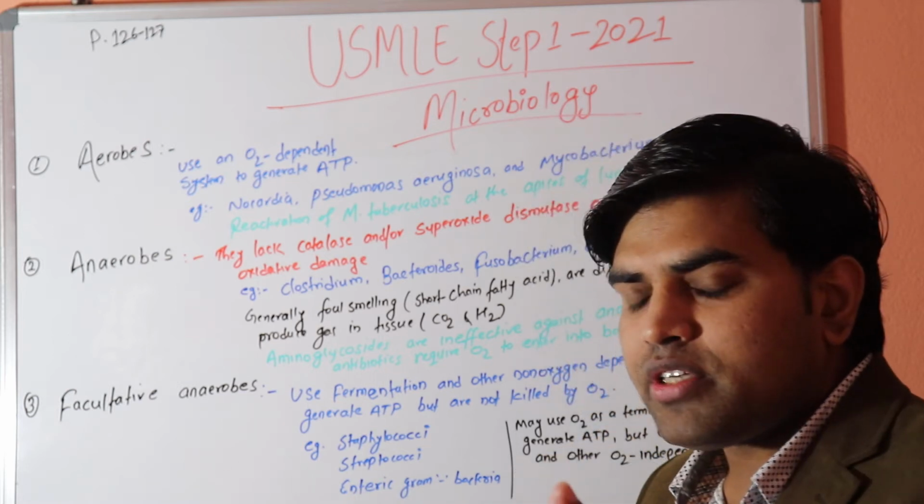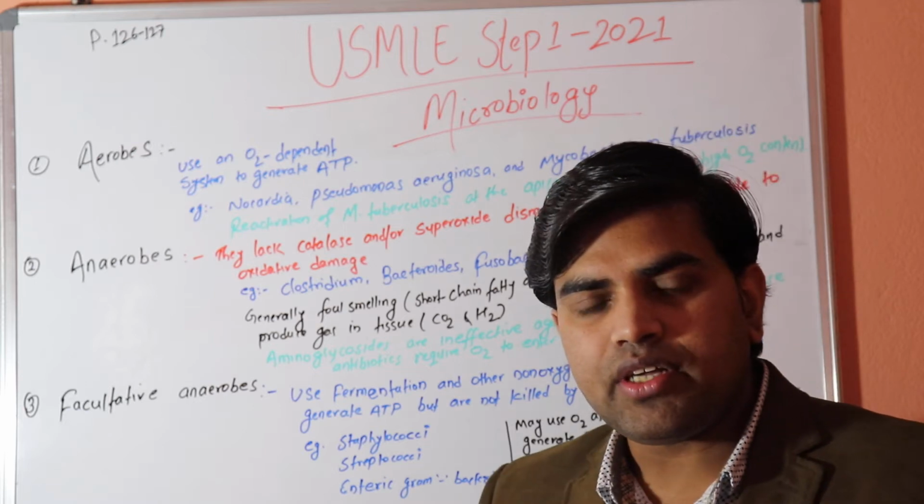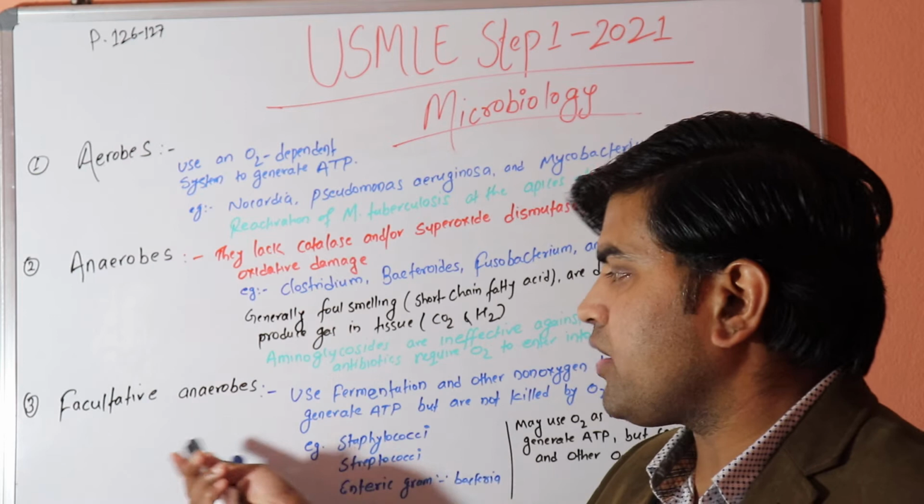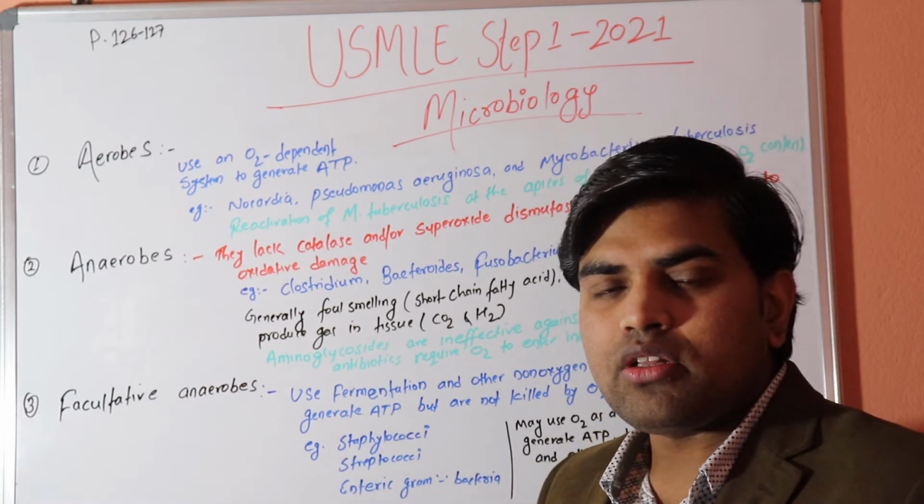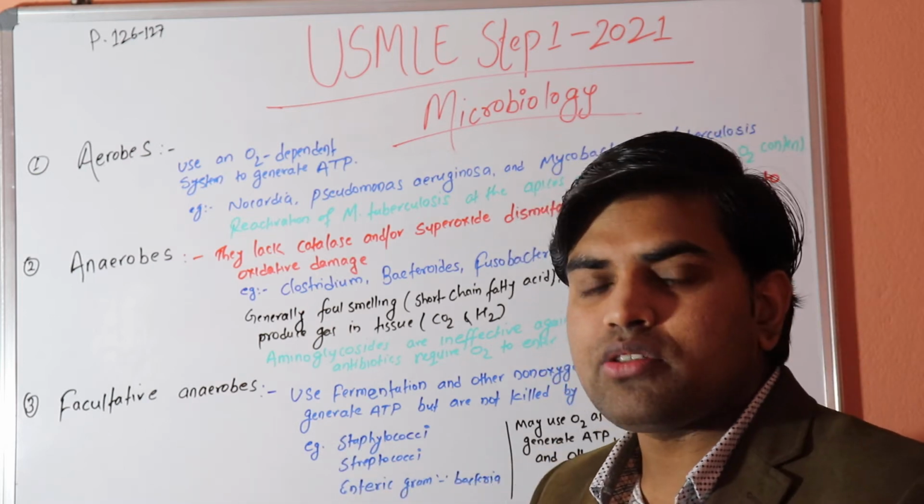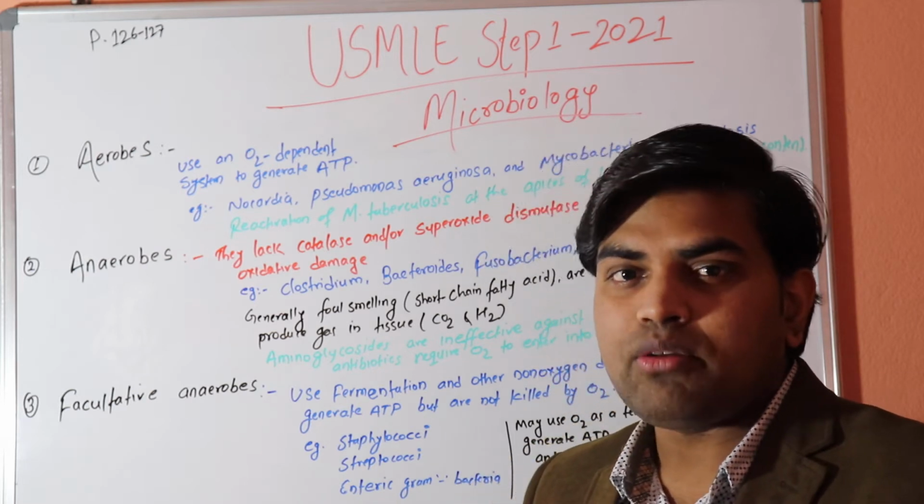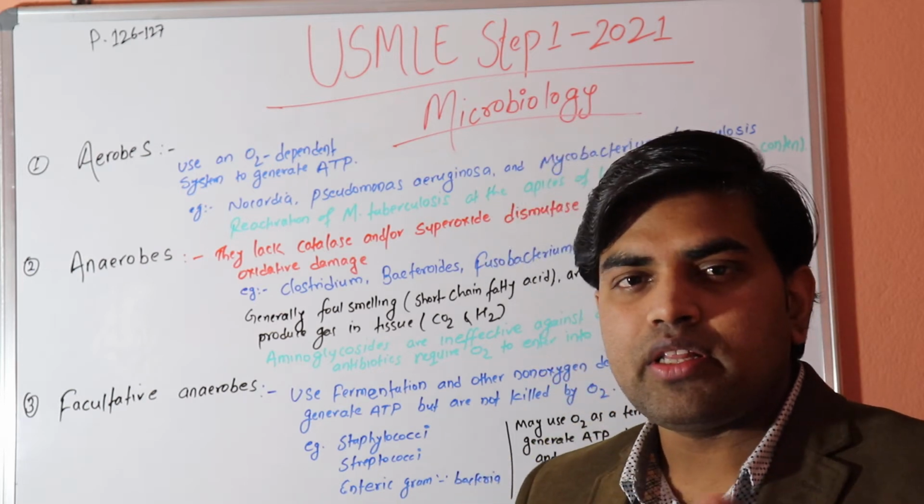Among that, you have to understand one more thing about bacteria: they can be classified into three broad terms, aerobes, anaerobes and facultative anaerobes. This is on the basis of the oxygen requirement, on the basis of the presence of oxygen they can survive or not.